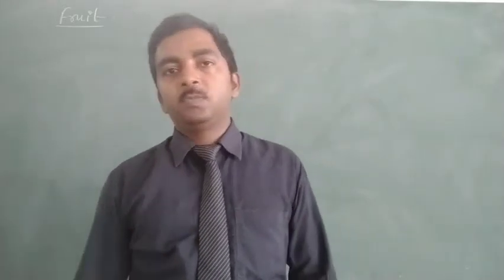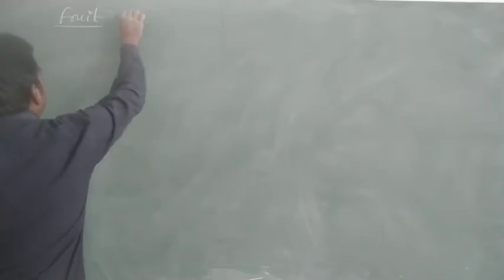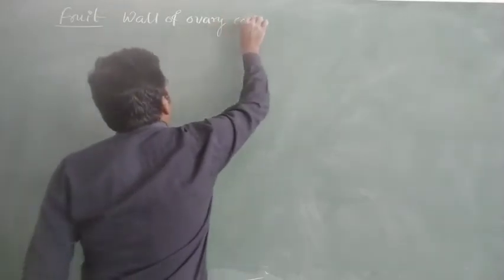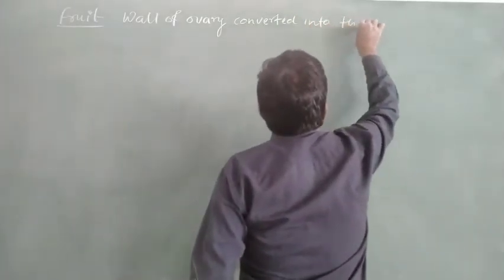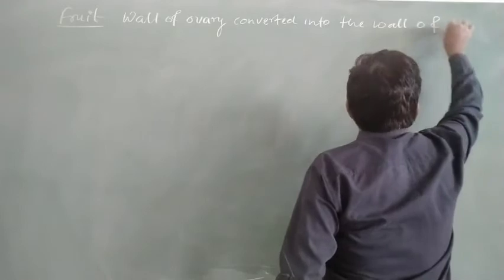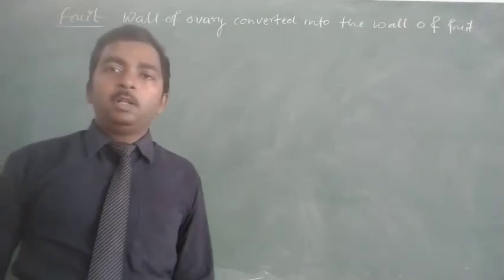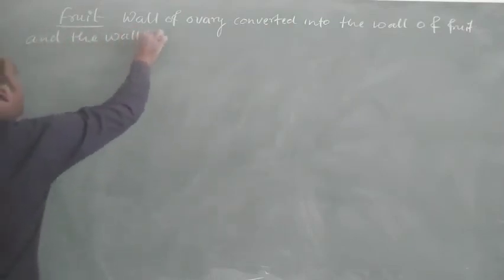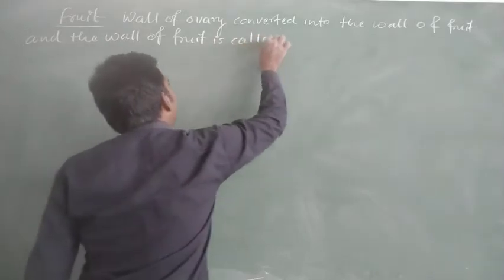So the fruit actually is nothing other than the wall of the ovary. The wall of the ovary gets converted into the wall of the fruit, and the wall of the fruit is called the pericarp.